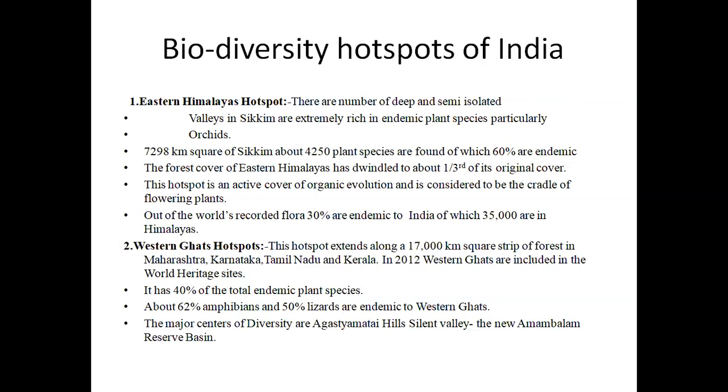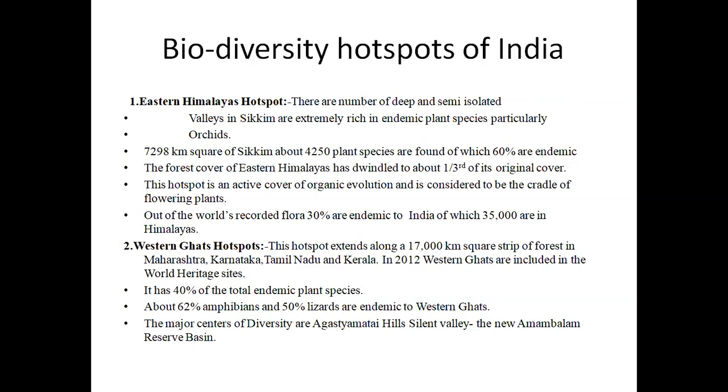See the percentage: in total India, 40% of the endemic plants are present in this Western Ghats region. About 62% of amphibians and 50% of lizards are endemic to the Western Ghats. Amphibians are frog-like creatures. 62%, see how much variation there is.